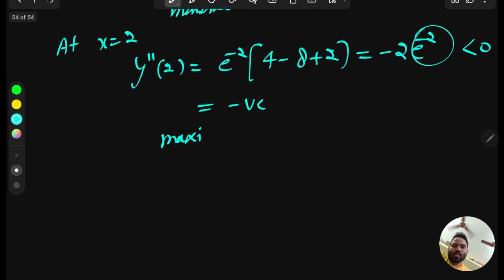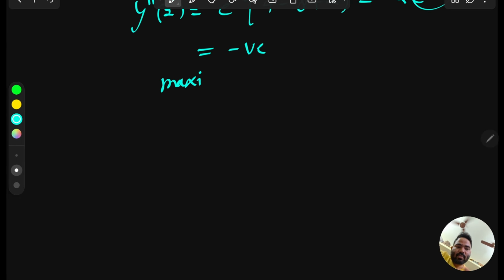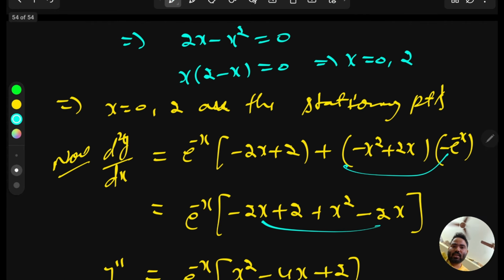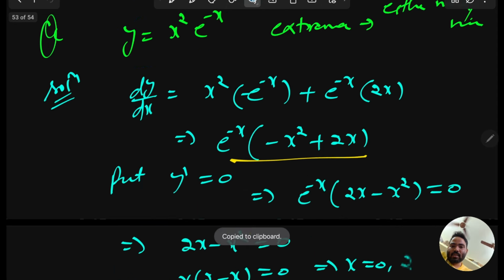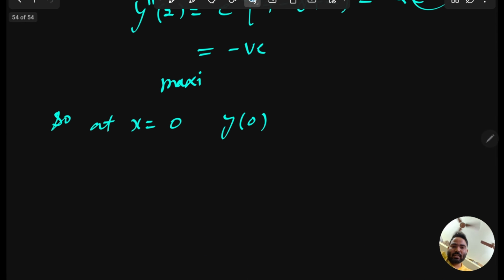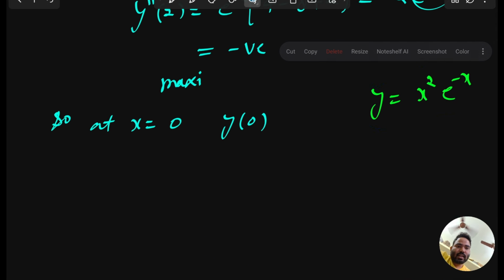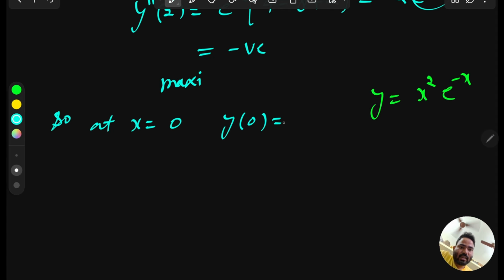If you want to draw on the 2D coordinate, then you have to find the value of y. So for the coordinates of the points, find the functional value at x equal to 0 by putting it inside the function. At x equal to 0, we get 0 times e to the power 0, which is 0.